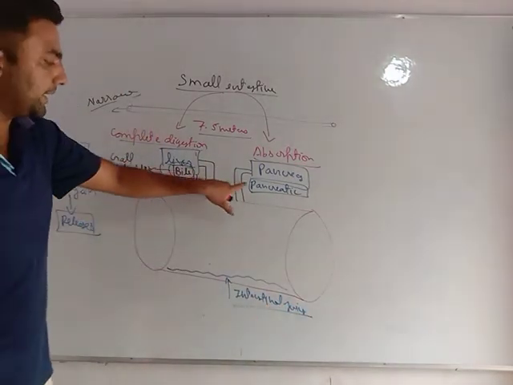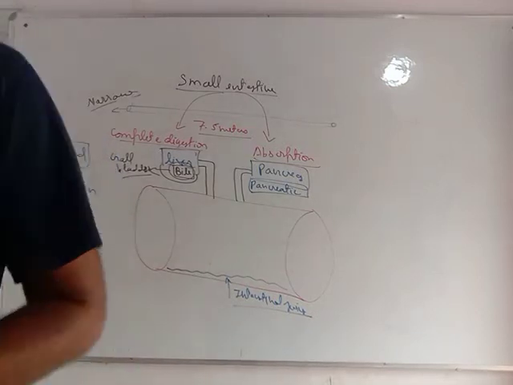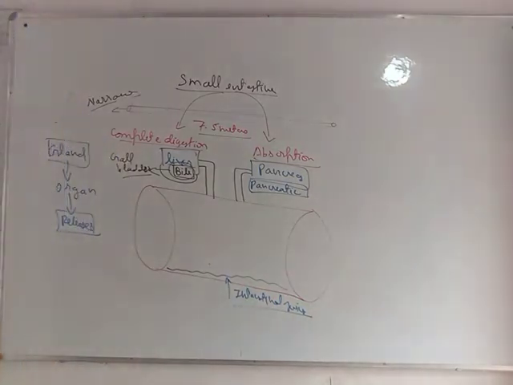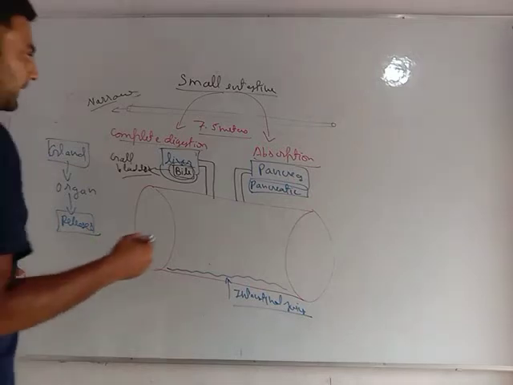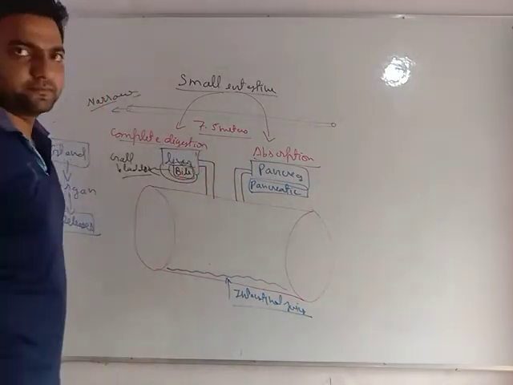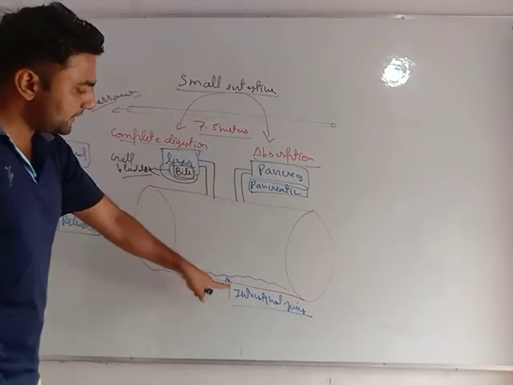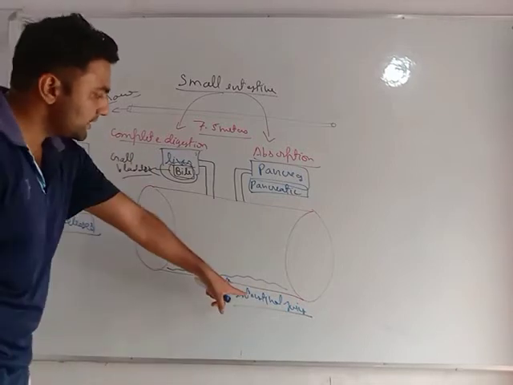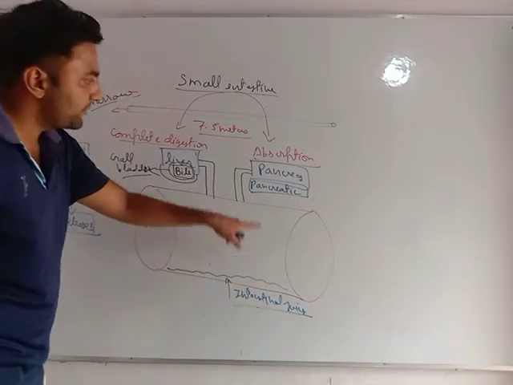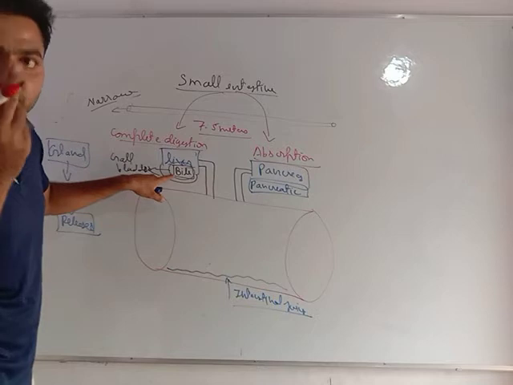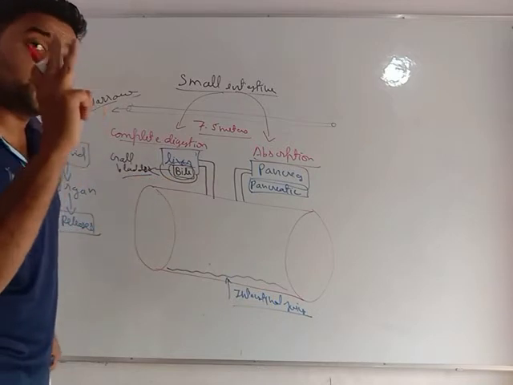Bile juice, pancreatic juice, and intestinal juices. See, my dear students, very important. Now, what do they all do? All these secretions, all these three, are juices.